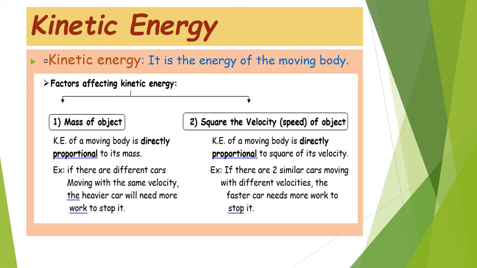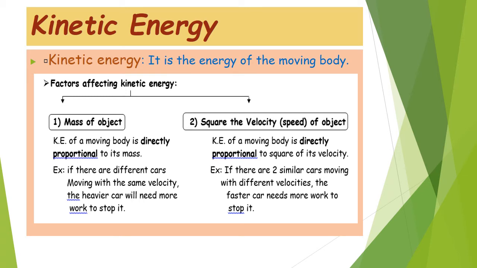Kinetic energy. What is meant by kinetic energy? It is the energy of a moving body. Factors affecting kinetic energy: mass of the object and square of the velocity of the object. Kinetic energy is directly proportional to both of them, because by increasing mass, kinetic energy increases, and also by increasing the square of velocity, kinetic energy increases.